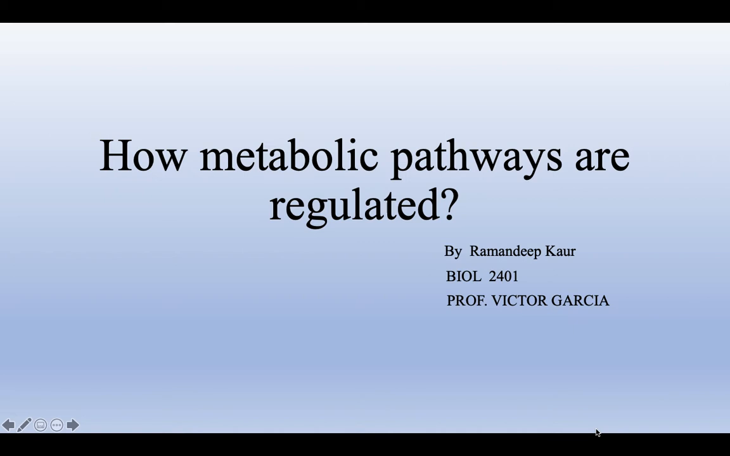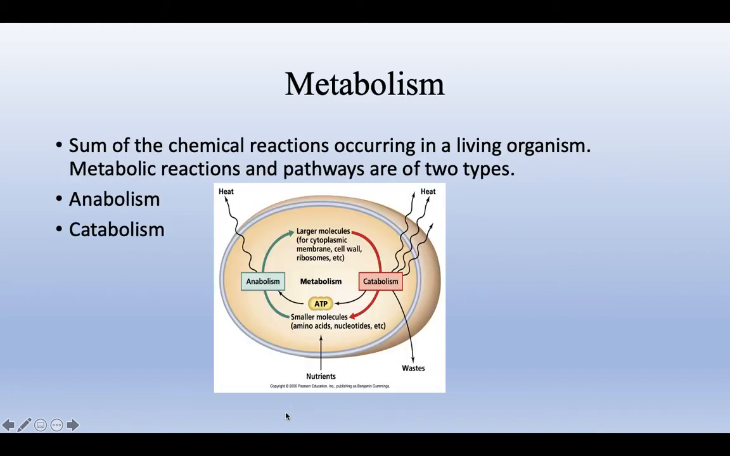Today I'm going to talk about how metabolic pathways are regulated. So first of all, we will learn what metabolism is. Some of the chemical reactions occurring in a living organism are called metabolism. Metabolic reactions and pathways are of two types, anabolism and catabolism.